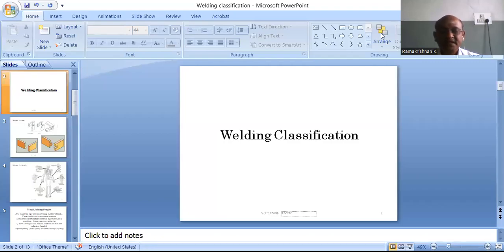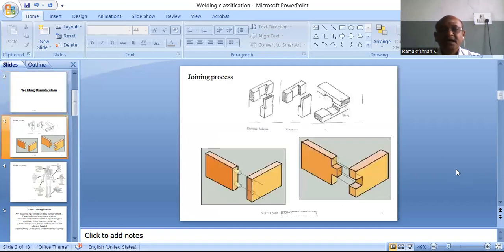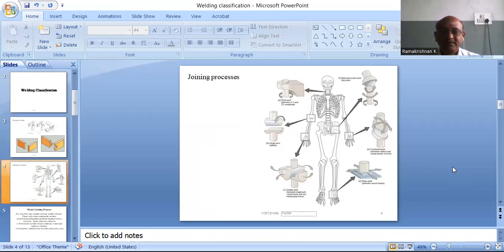In this session, let us discuss the welding classification. Welding is, as we know, a joining process. The wooden parts also have specific joints, as we see in furniture. Similarly, our body has numerous joints at various bone locations.